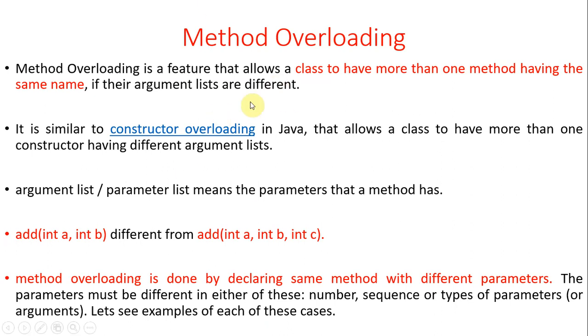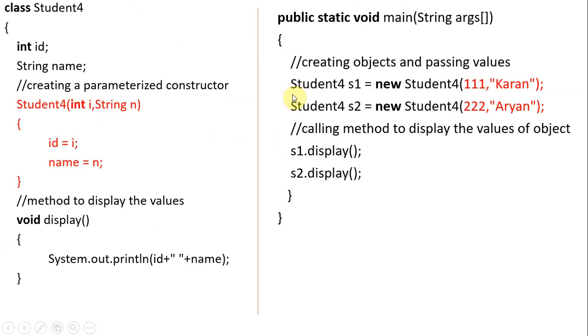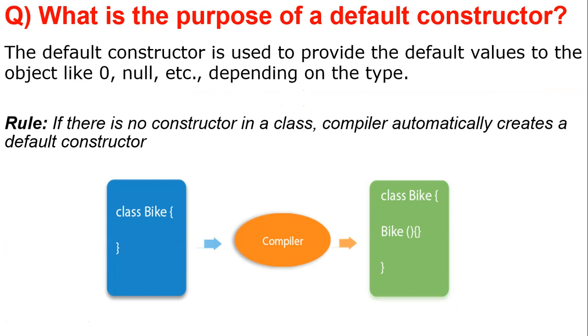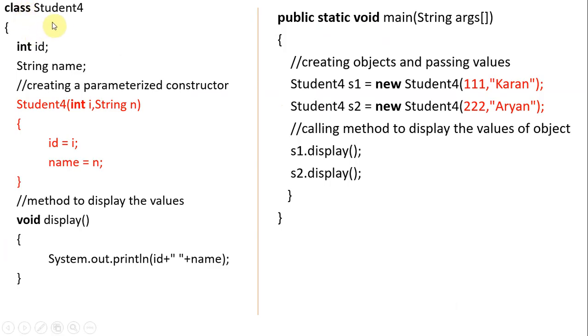So now what is method overloading? Method overloading is nothing but a class having more than one method with the same name if their argument lists differ. So what is a constructor? Just we discussed, a constructor has the same name as the class name, so that is different.